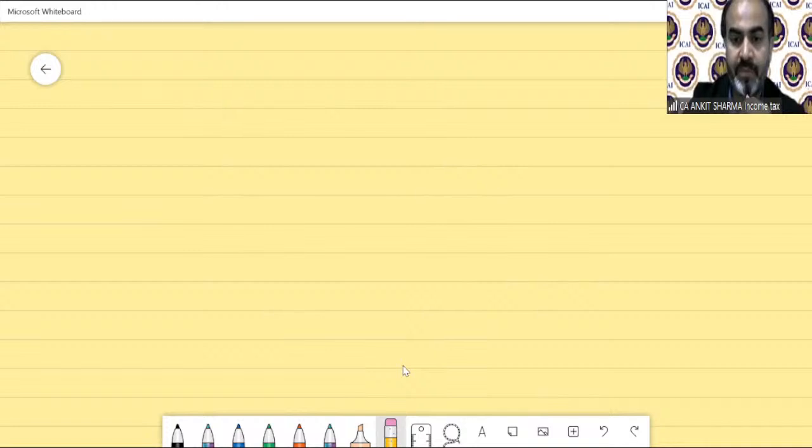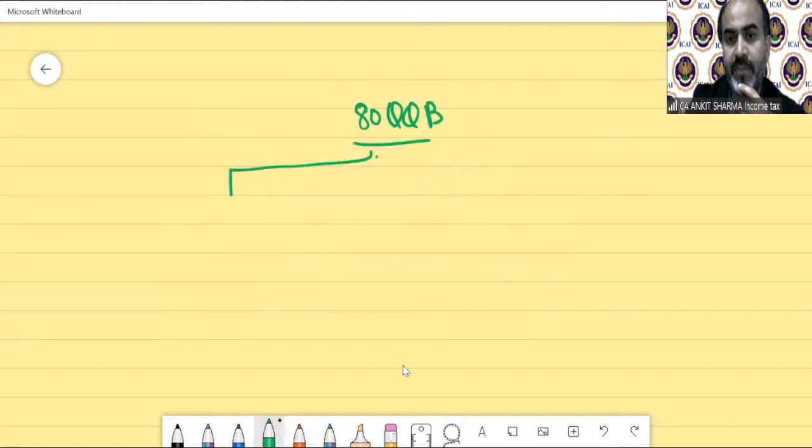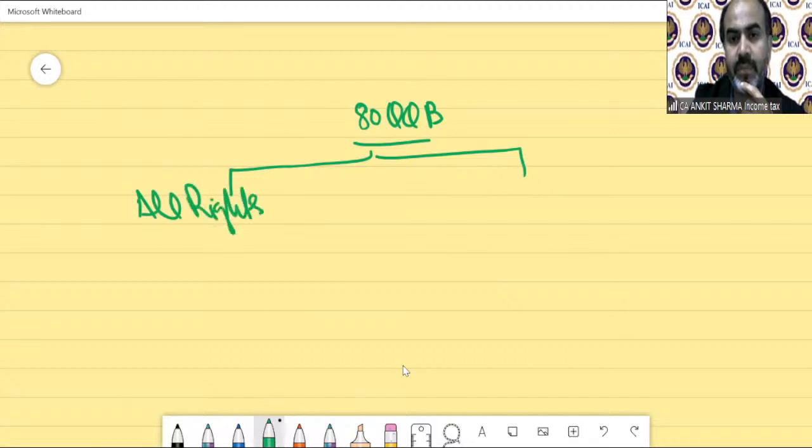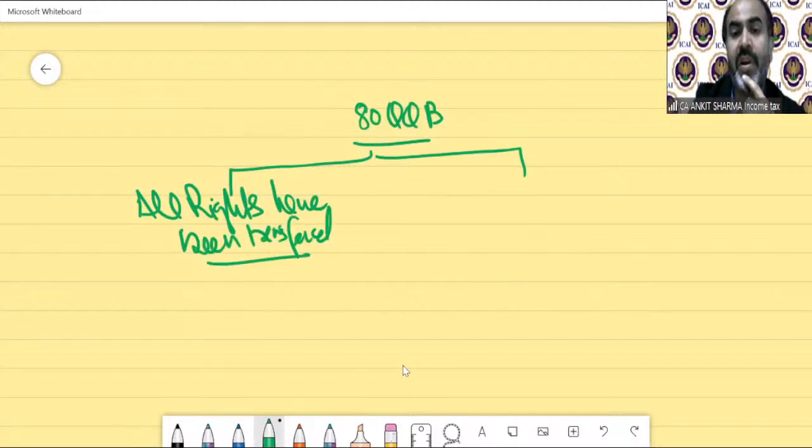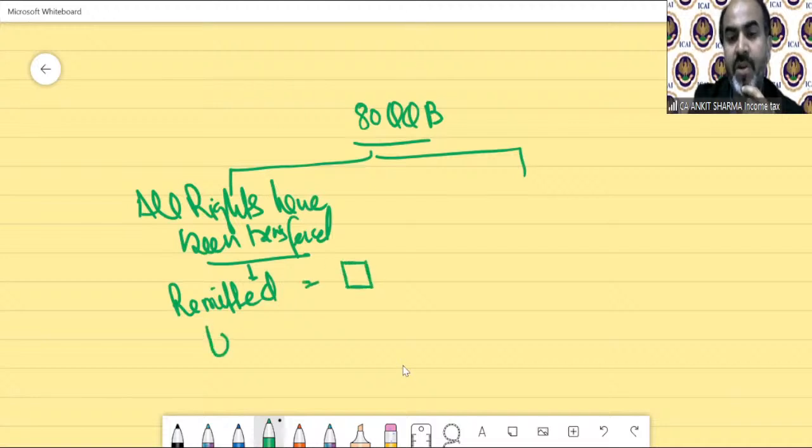For 80QQB, we can write this deduction like this. Either all rights have been transferred. If all rights have been transferred, then the amount remitted into India up to the specific date will be taken, and we need to deduct the expenses. This value or 3 lakh, whichever is lower, will be the deduction.